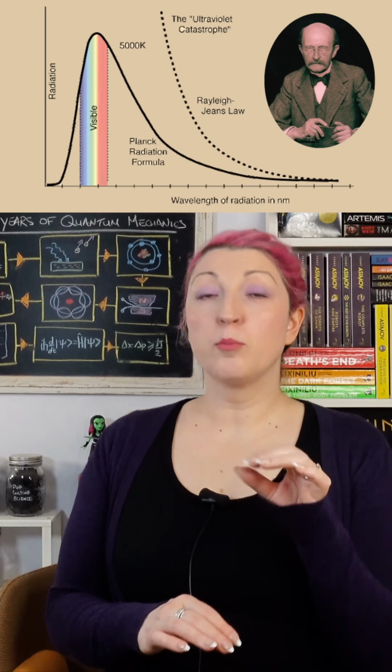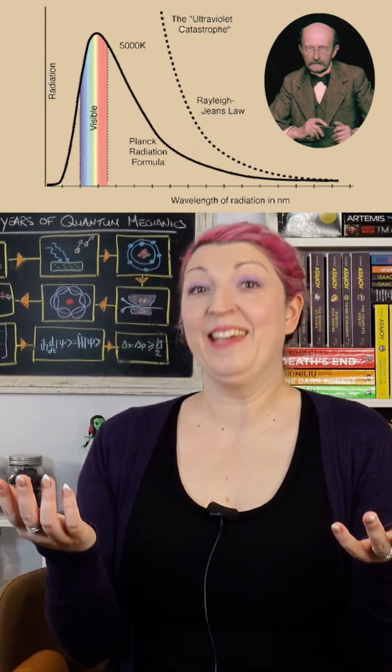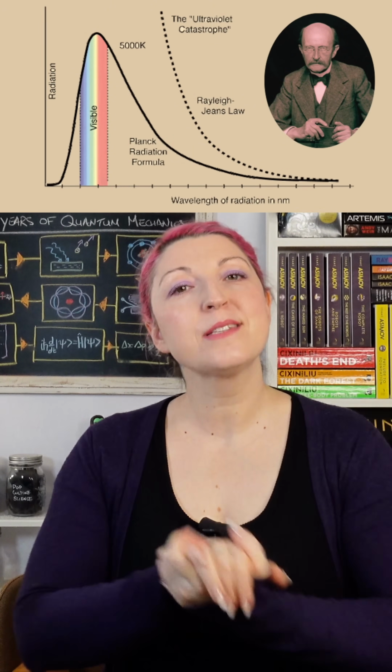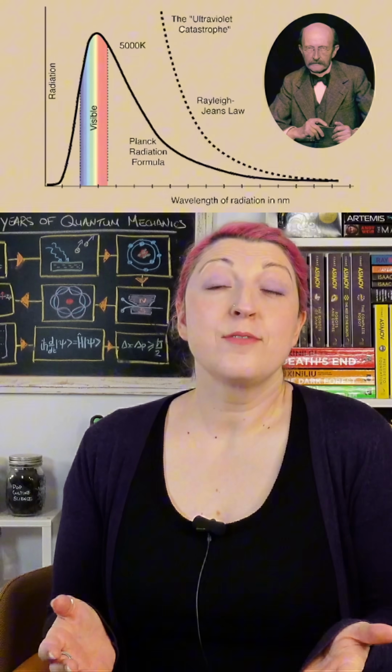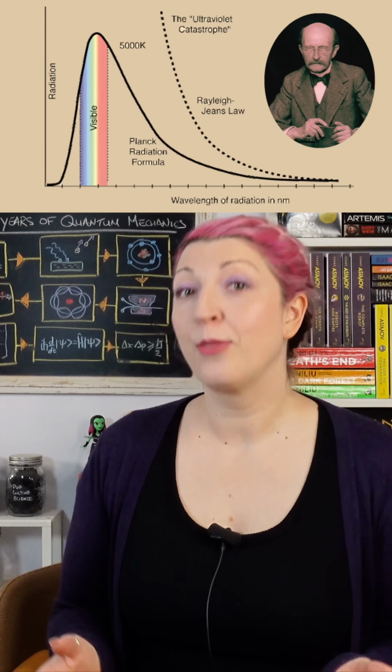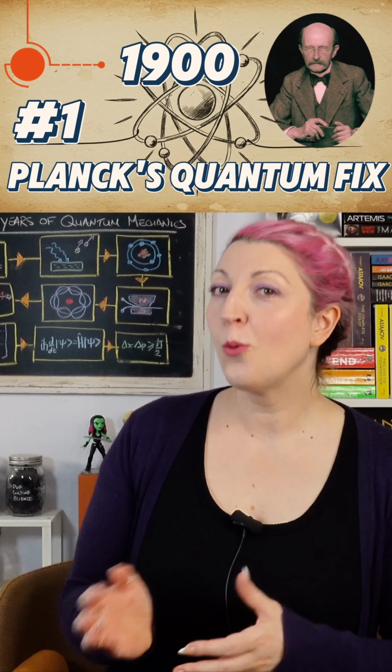How did fixing a broken equation accidentally create quantum mechanics? You see, Max Planck wasn't trying to revolutionize physics back in 1900. He was just trying to fix a really annoying math problem. These are the 10 breakthroughs that led to quantum mechanics, and this is number 1, Planck's accidental quantum.